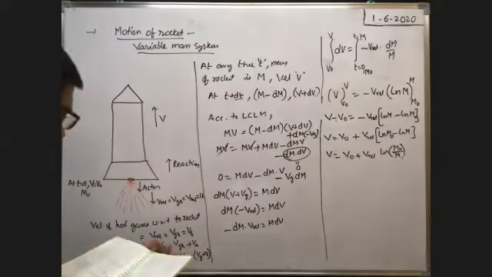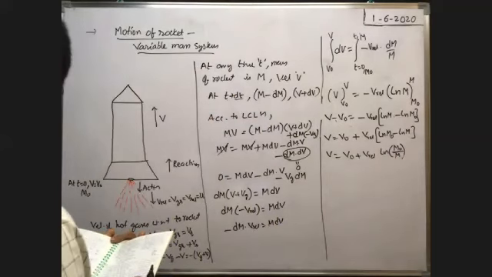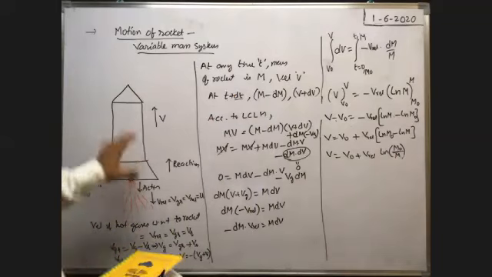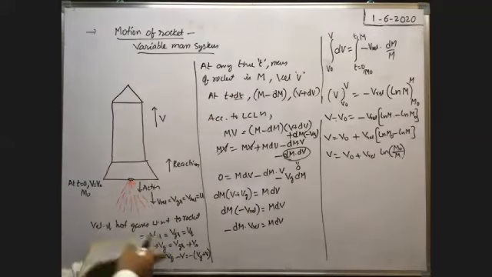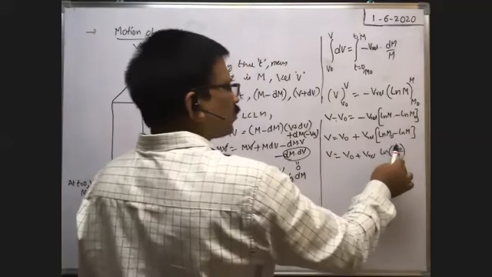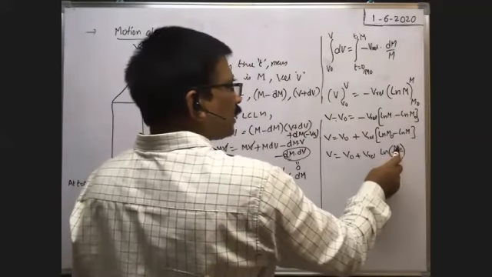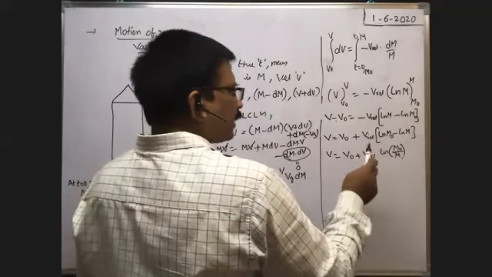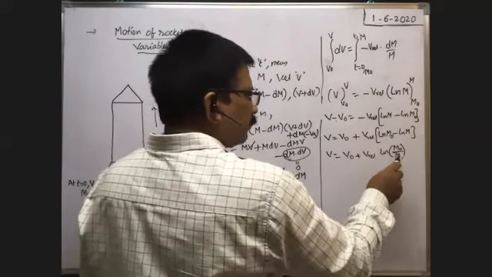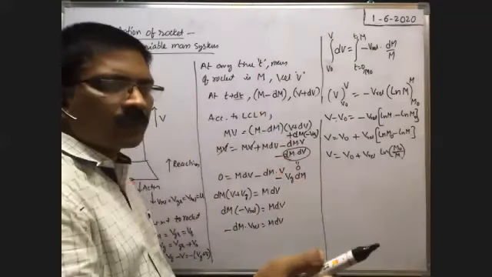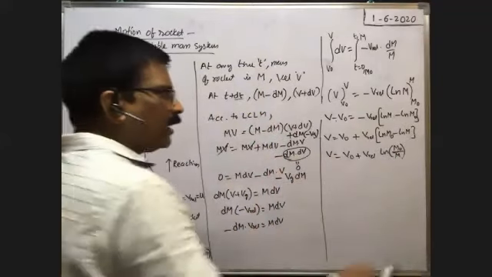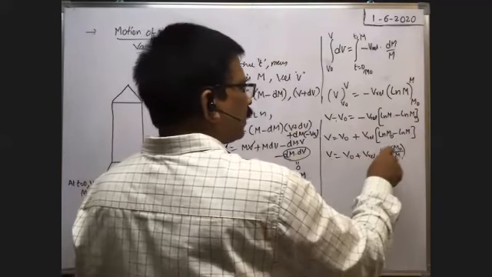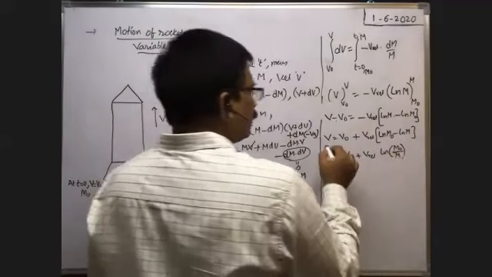Right. Therefore, velocity of the rocket at any instant, whenever the mass of the rocket remains capital M. Initially the rocket starts motion. Initially, the mass of the rocket is m naught at the instant whenever it starts motion with a velocity v naught. After some time, whenever the mass of the rocket becomes m, because as the hot gases come out, some mass is reduced. Whenever the remaining mass is capital M, then velocity of the rocket v is equal to v naught plus v relative into ln m naught by m. Okay, this is the general formula.